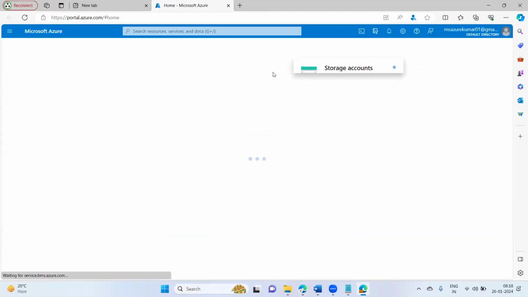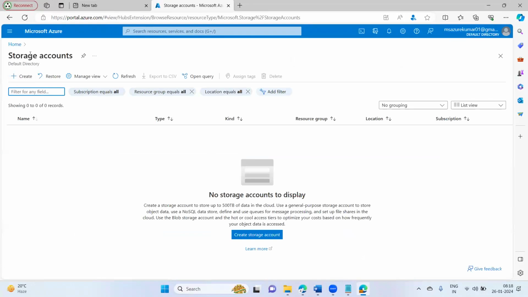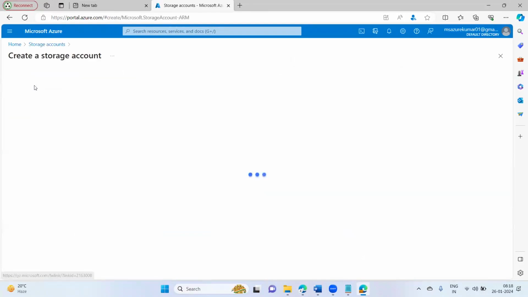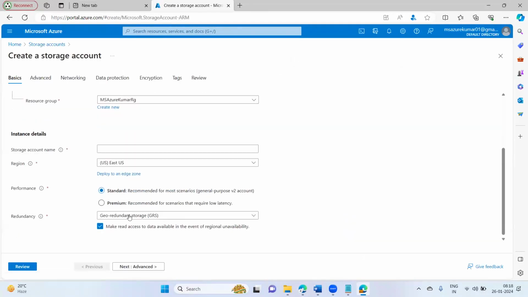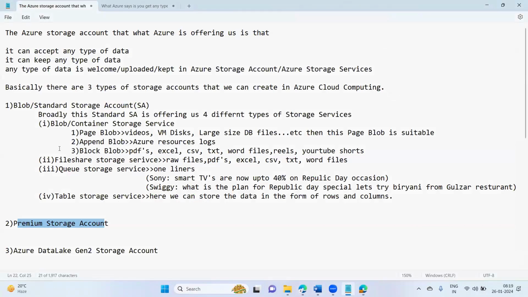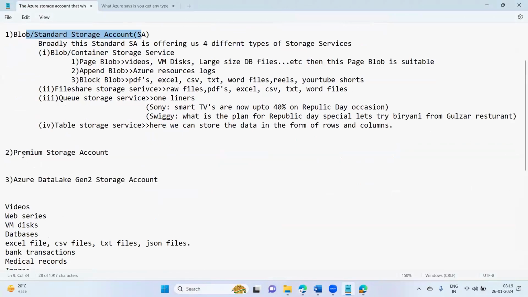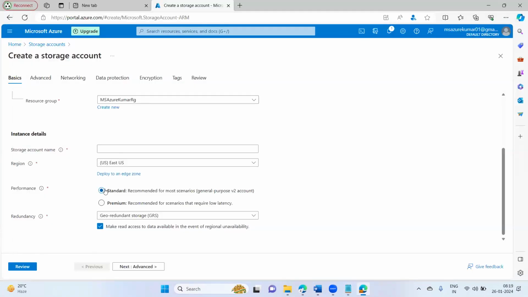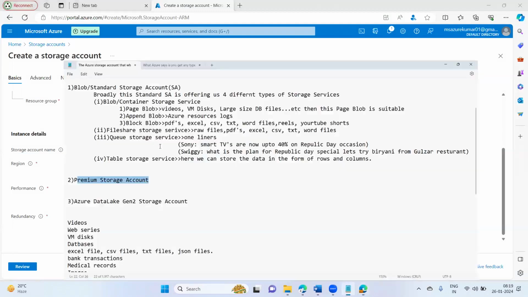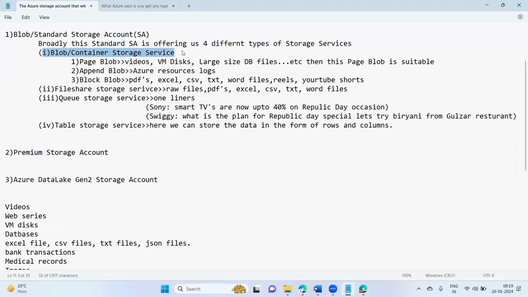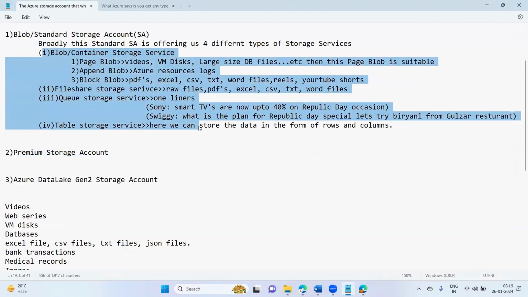Okay. If you go here to storage accounts and click on create, you have standard and premium. This is the standard storage account and this is the premium storage account. When you select the standard storage account radio button, you will get all these storage services after the storage account gets deployed.